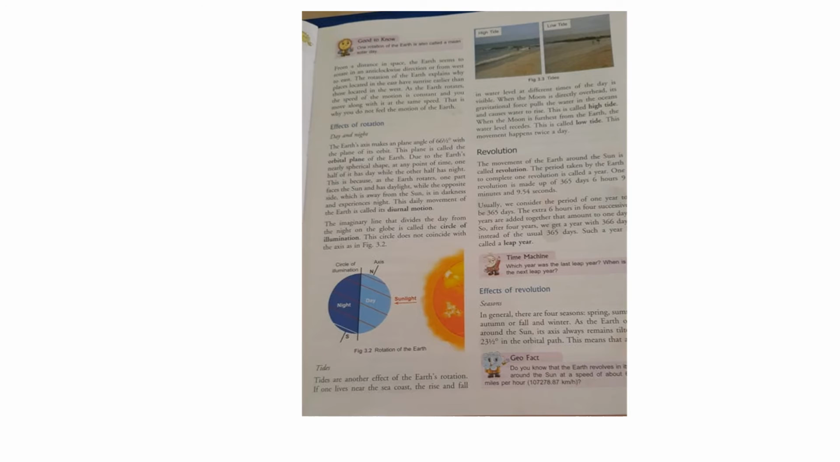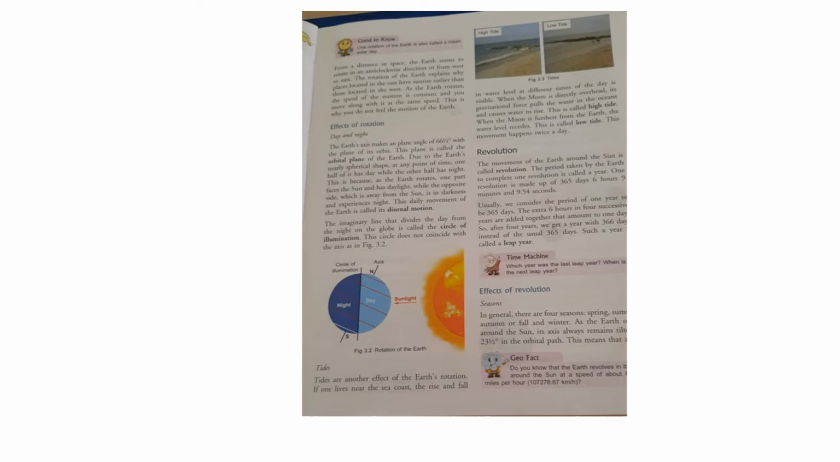Here, can I ask one question? What would have happened if the Earth did not rotate? I will repeat: what would have happened if the Earth did not rotate? If the Earth did not rotate, the portion before the Sun would have remained the same and continued to experience day regularly. On the other hand, the portion of the Earth away from the Sun would have experienced night continuously. Life would not have been possible on the Earth in such a situation. So, because of Earth's rotation, we are getting day and night.